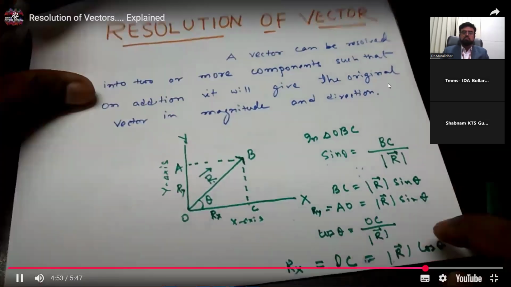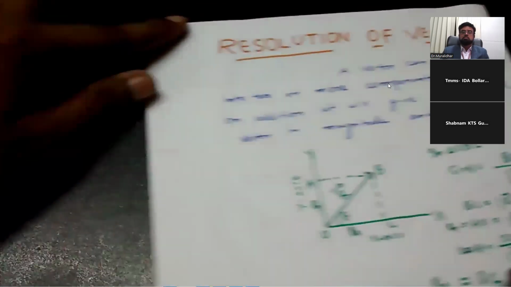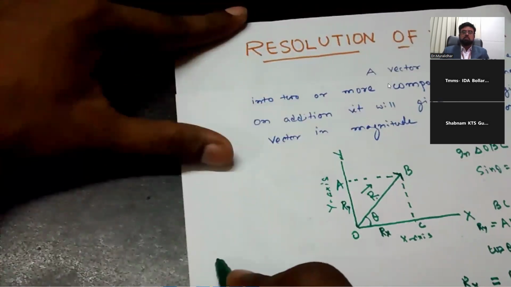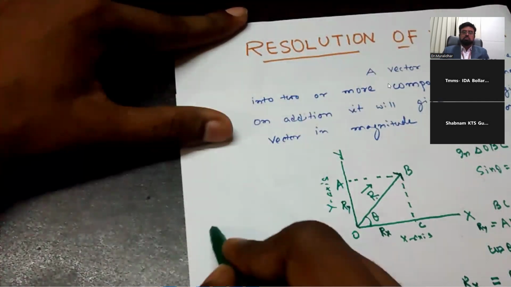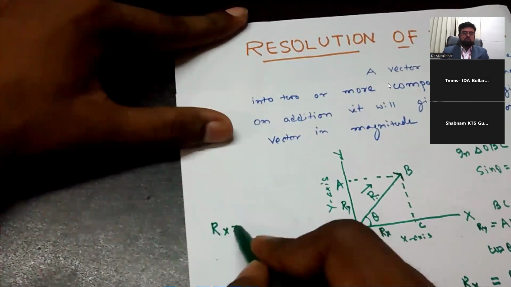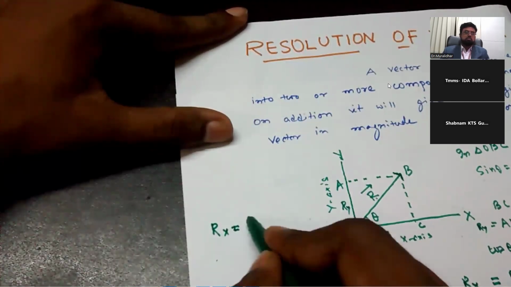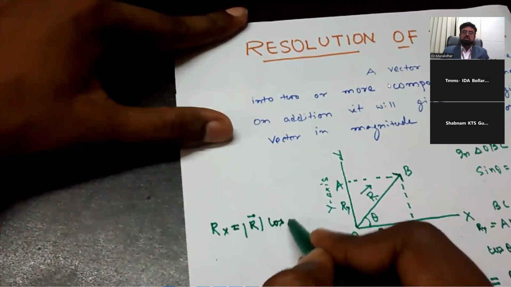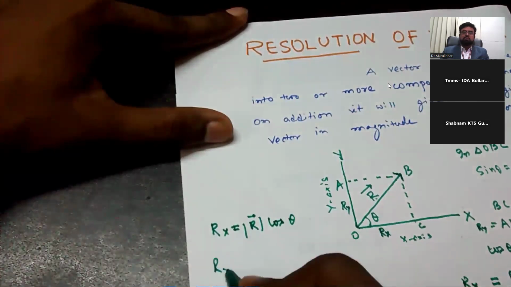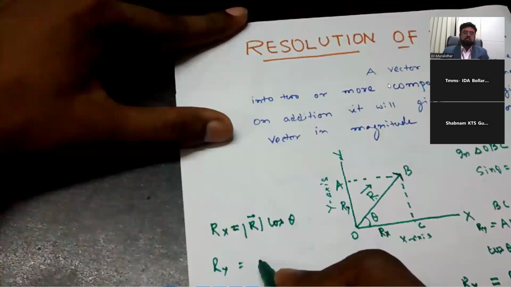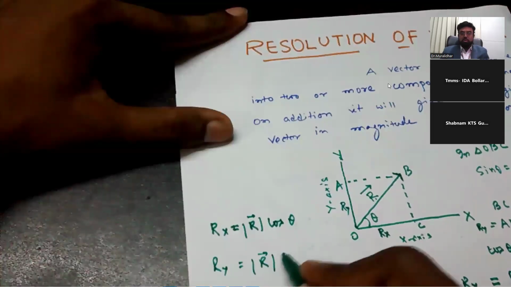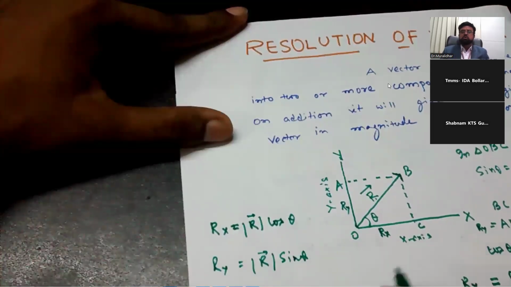Okay, so if I write it very clearly over here, then Rx becomes Mod R cos theta. R cos theta, RY and Ry becomes becomes R sin theta. R. Right. That's what we discussed in the resolution of vectors.